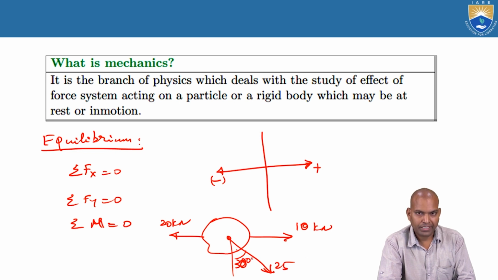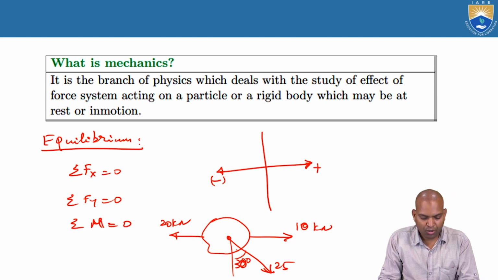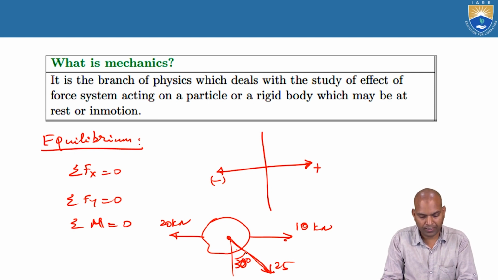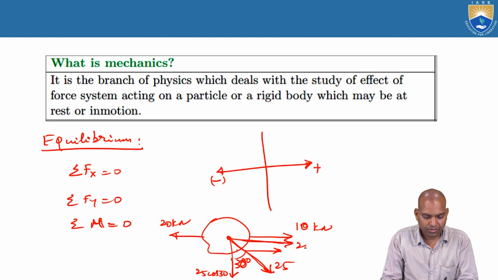If you resolve it, we are going to study all this in engineering mechanics. Now, is this inclined force horizontal or vertical? We have to resolve it into horizontal and vertical components. When it is vertically downwards, that is 25 cos 30. When it is horizontal, then it becomes 25 sin 30.